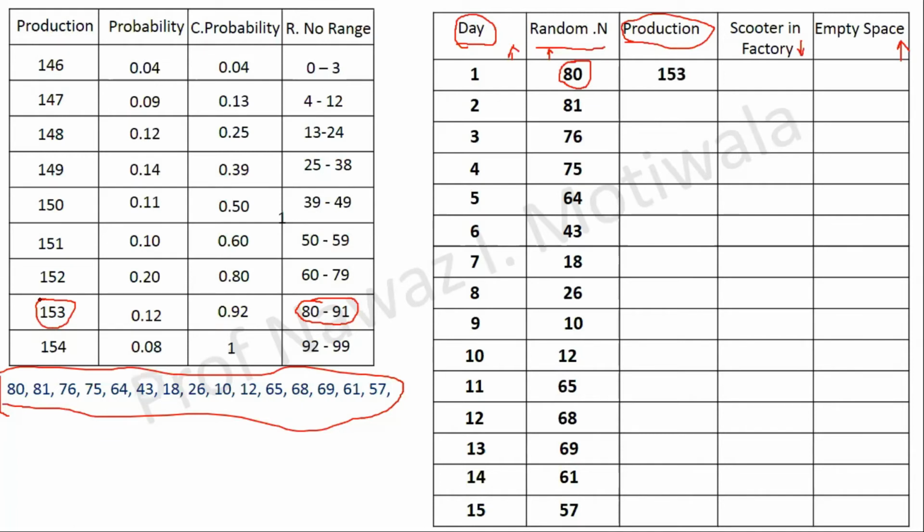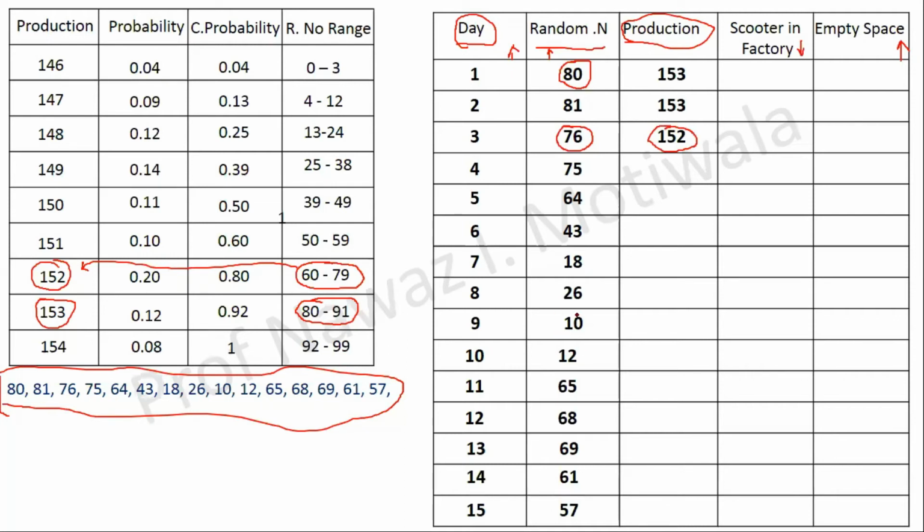Now let me give you another example. Let us say I will calculate for this 76. For 76, you need to check which random number range it falls in. If you observe here, this 76 falls in the random number range 60 to 79. So the corresponding production for this range is 152. Hence I will write 152 here in the production data. So you can see here 152 has been written as the production.